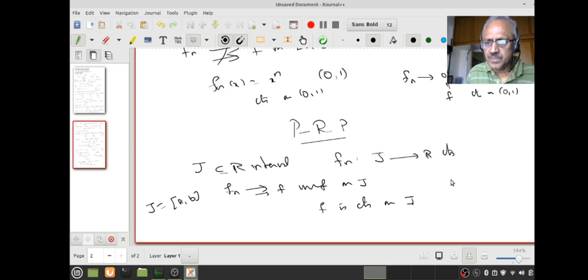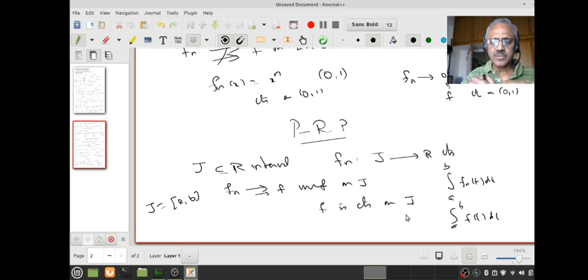Since the fn's are continuous, we know that they are Riemann integrable, so the integral from a to b of fn(t) dt exists, and since fn converges to f uniformly, the limit function is continuous, therefore the integral from a to b of f(t) dt also exists. That is, the fn's are integrable, and f is also integrable.